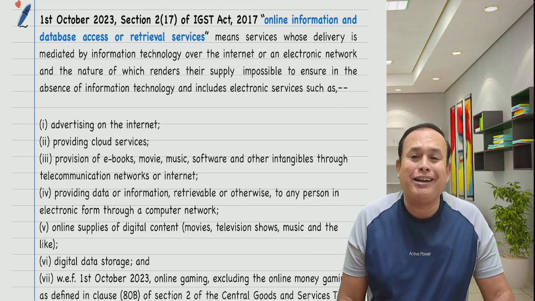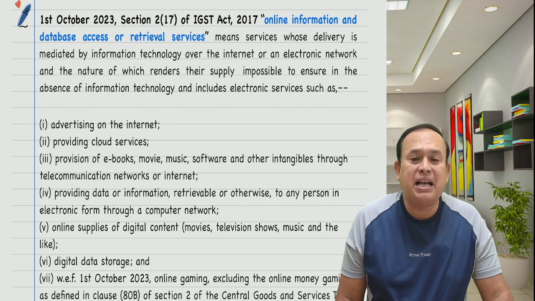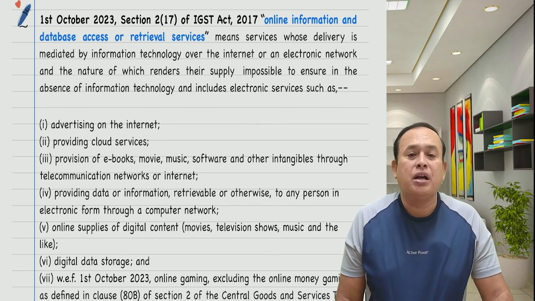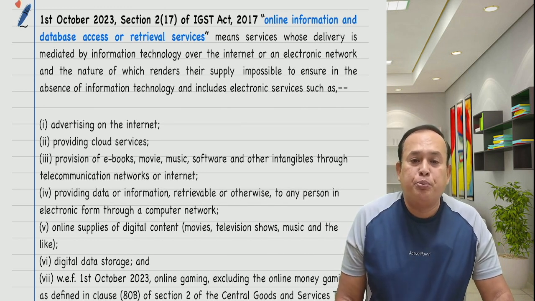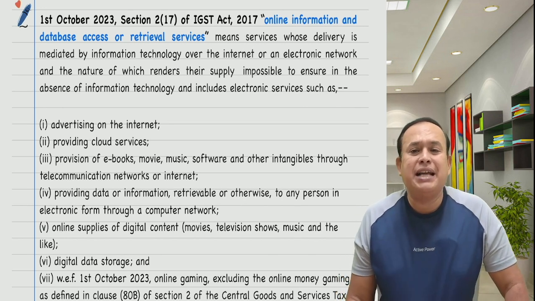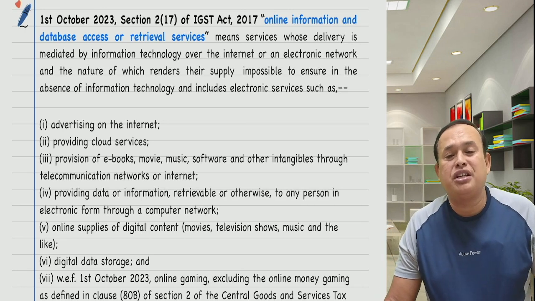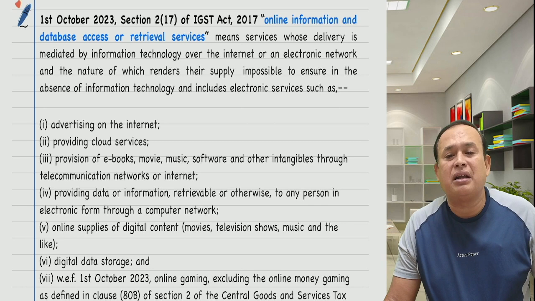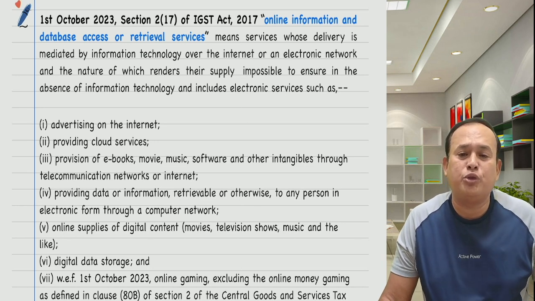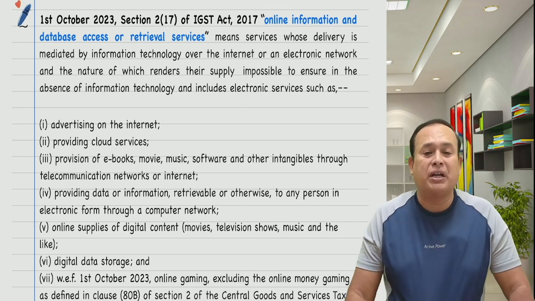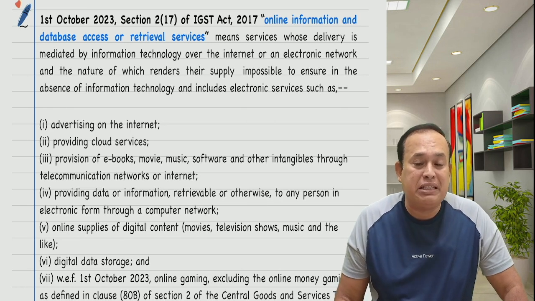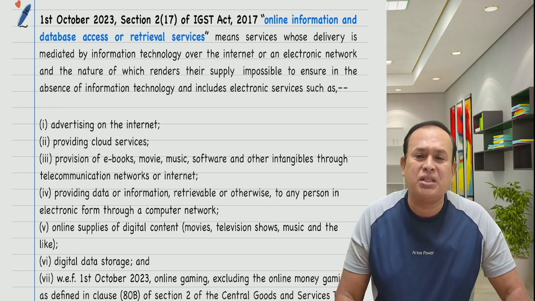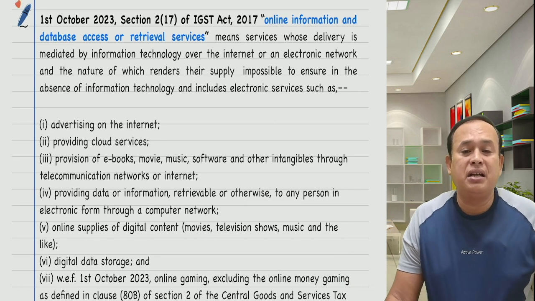It includes electronic services such as advertising on the internet, providing cloud services, provision of ebook, movie, music, software, and other intangibles through a telecommunication network or internet, providing data, information retrieval or otherwise to any person in electronic form through a computer network. Online supplies of digital content like movies, television shows, music, and other digital data storage.